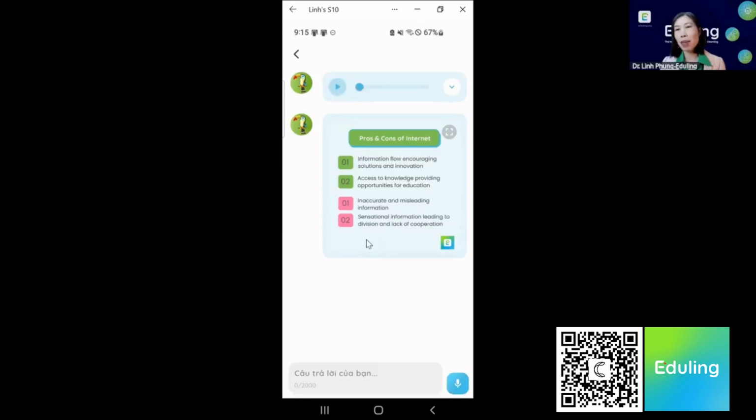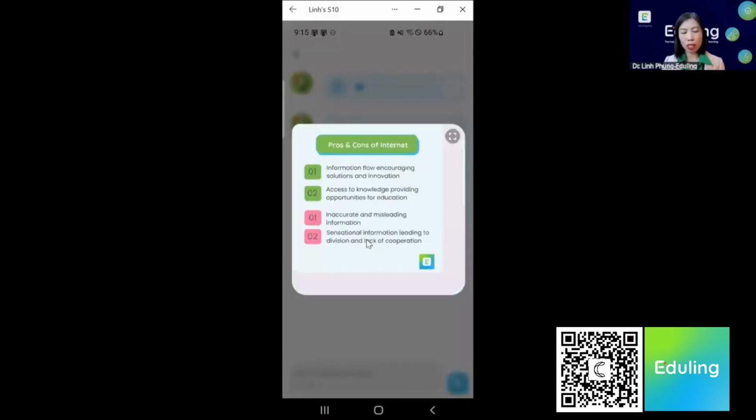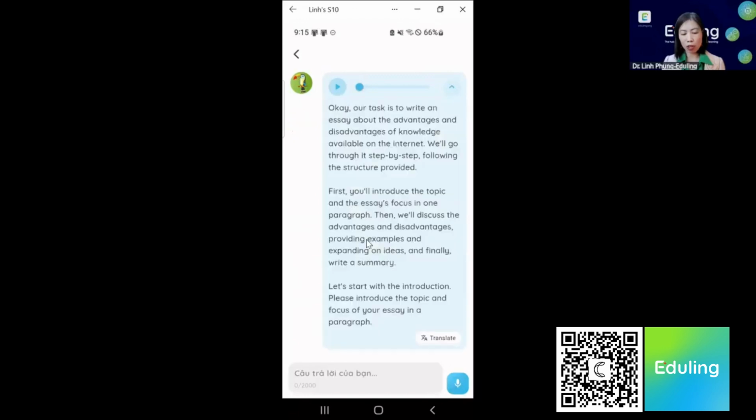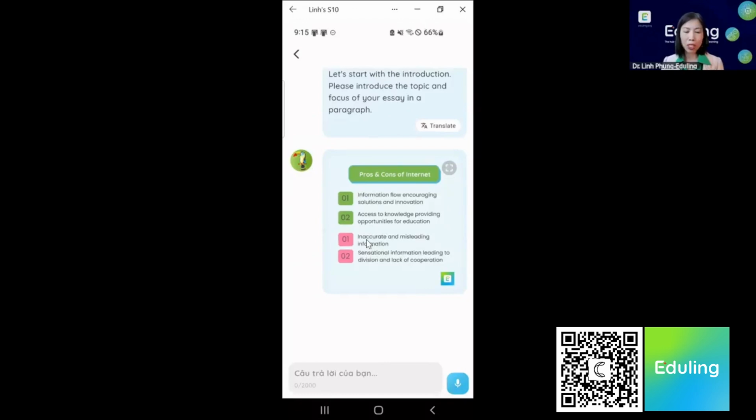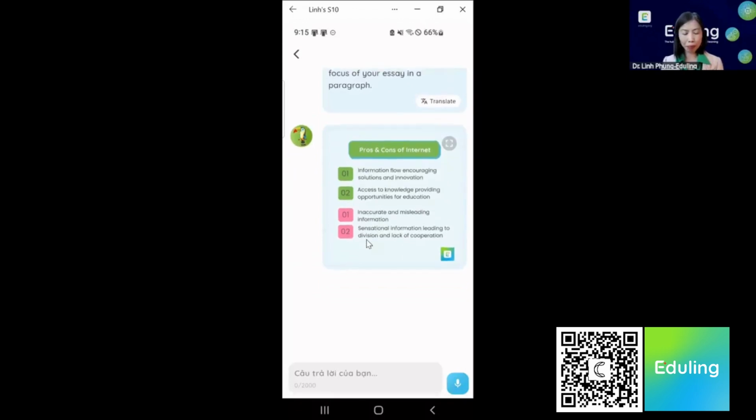So if you're familiar with the IELTS writing task 1 or here task 2, sometimes students have to write to describe the advantages and disadvantages of a trend or an issue. So in this case, they have to write about the advantages and disadvantages of knowledge on the internet. And there are some notes here that they can look at, but they can also just use their own knowledge. So the first step here is they need to introduce the topic. So I'm just going to talk to introduce it.